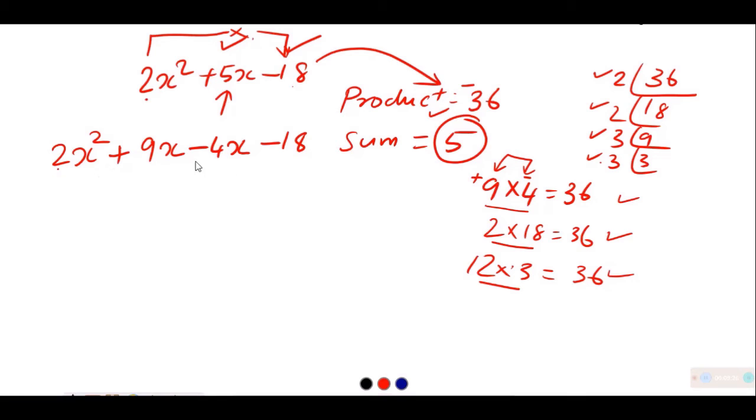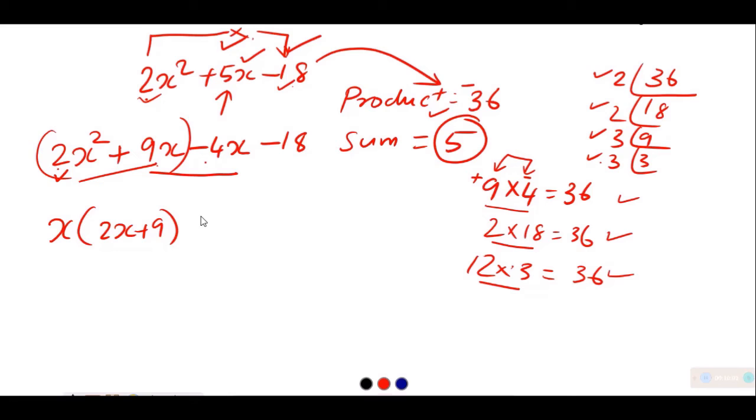So thereby we could split the middle term in such a way that the sum is equal to 5x, and the product of this coefficient and minus 18, 2 into minus 18, 36, that also we got correctly. Now, bringing the common factors together, if you group it, don't put brackets, simply for making you understand, we know that x is common here, so inside it will be 2x plus 9, and what is common in between?